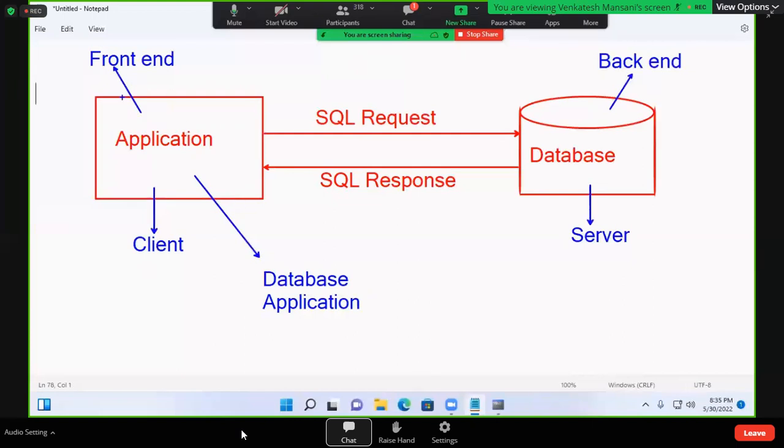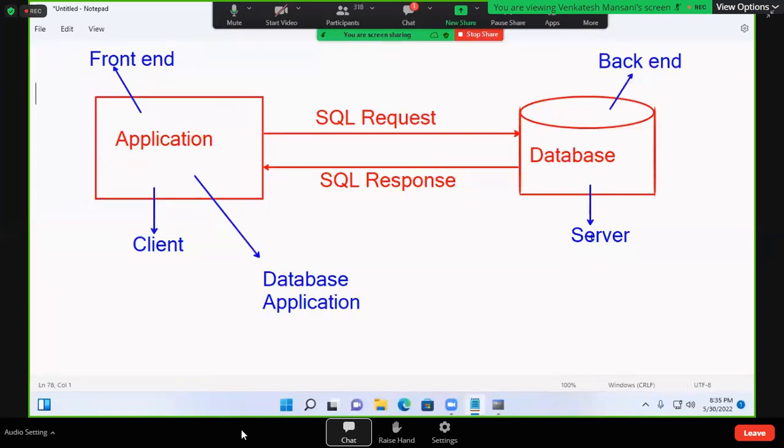See, this is one software, and this is one software. Whenever I install Oracle software, two parts are installed. This part we call SQL prompt, and this part we call Oracle. So SQL prompt is an application, and Oracle is a database. SQL prompt you can call a front end, Oracle you can call a back end. SQL prompt you can call a client, and the database you can call a server.